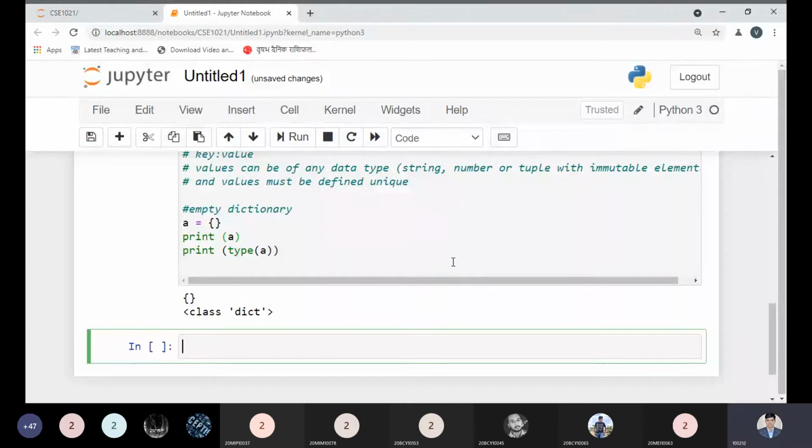Now tell me why it is not a set. Please tell me. A set cannot be empty. Okay, any other input? Please tell me.